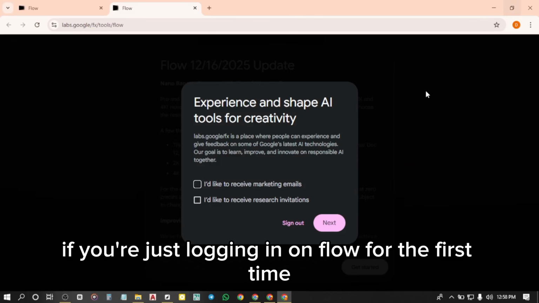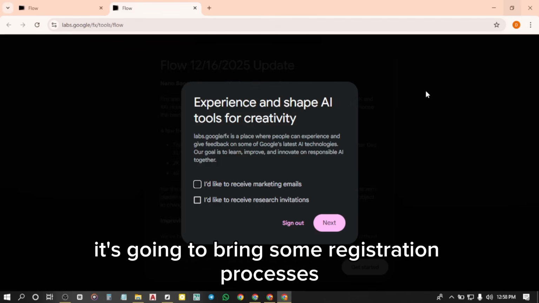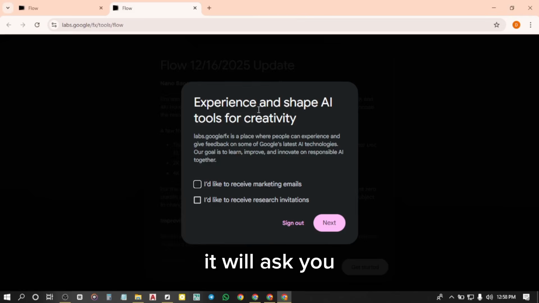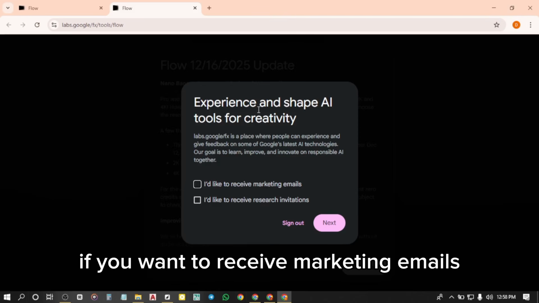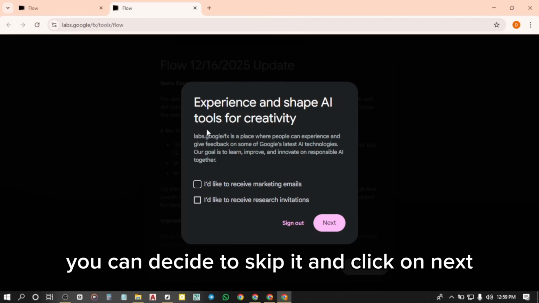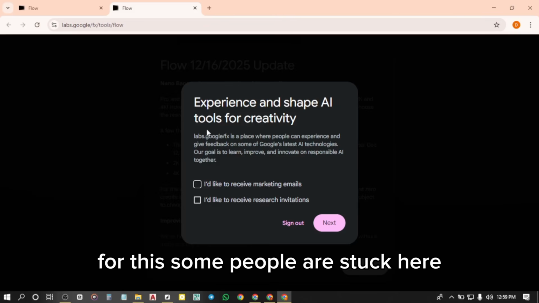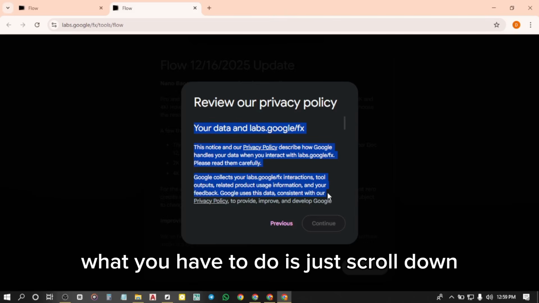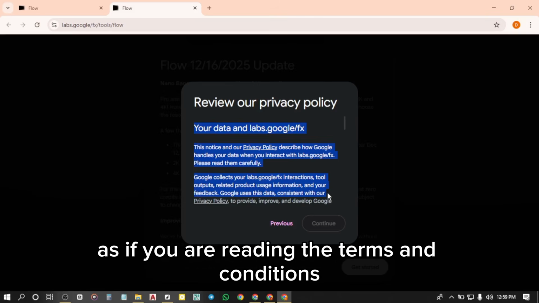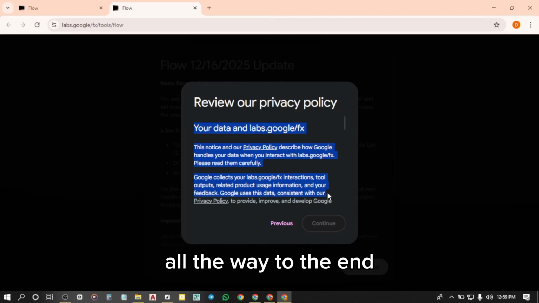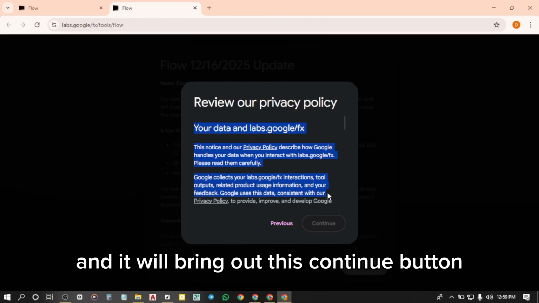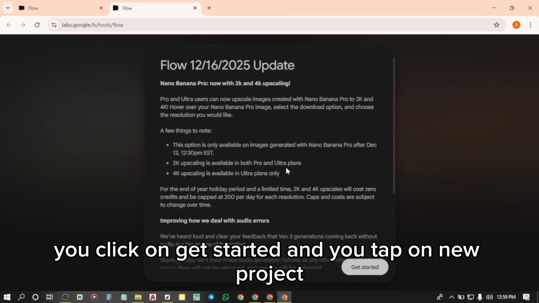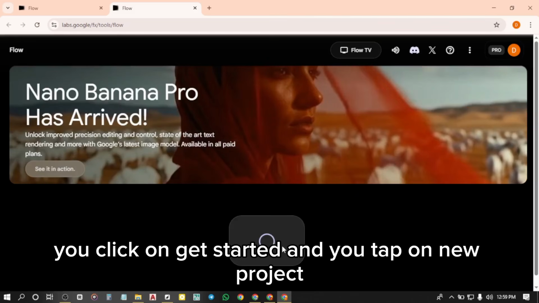If you're just logging in on Flow for the first time, it's going to bring some registration processes. Let's explore. You can see it will ask you if you want to receive marketing emails. You can decide to skip it and click on Next. For this, some people are stuck here because the Continue button is not showing. What you have to do is just scroll down as if you are reading the terms and conditions all the way to the end, and it will bring out this Continue button. Then you tap on Continue. You scroll through this one, you click on Get Started, and you tap on New Project.